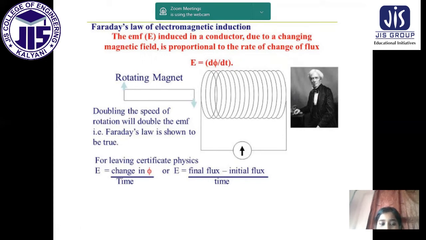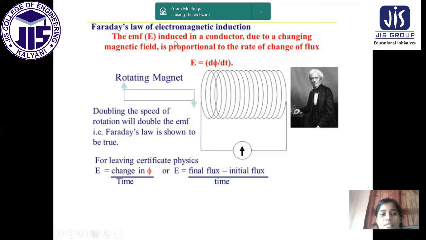For Leaving Certificate physics, E = change in φ by time, that is final flux minus initial flux by time. This gives us the electromotive force. Here E is not the electric field, but the electromotive force. This is not the electric field. Okay, so this is the figure, and this is Faraday, the great scientist who first discovered this.